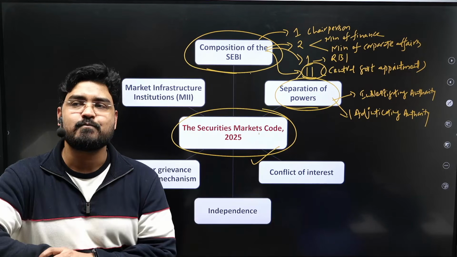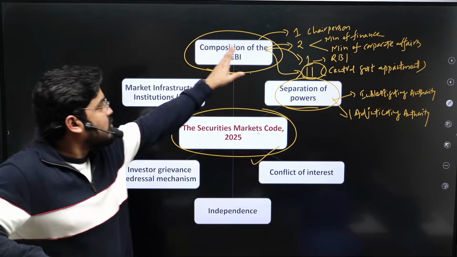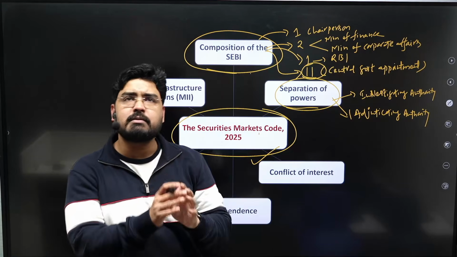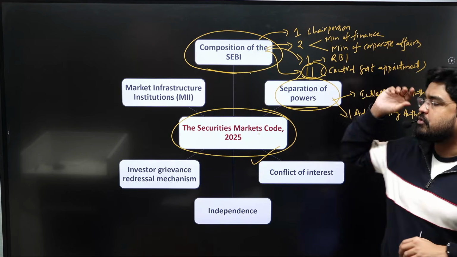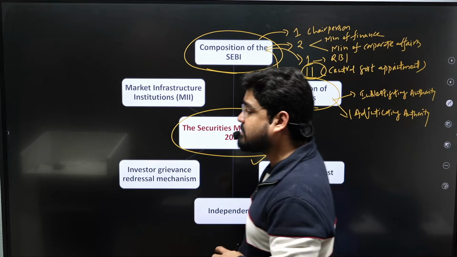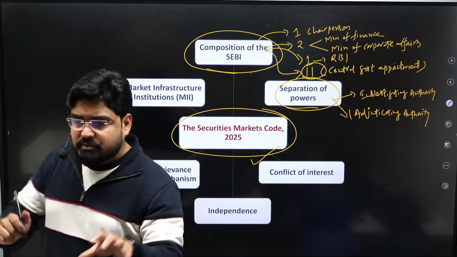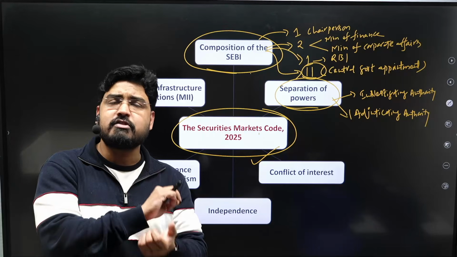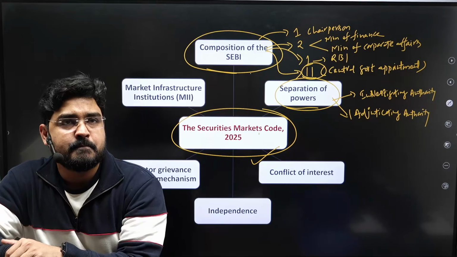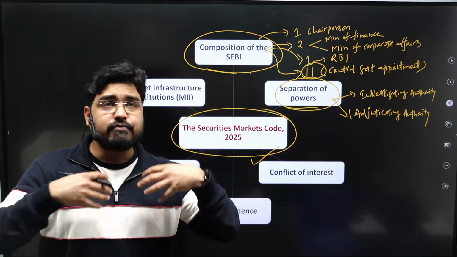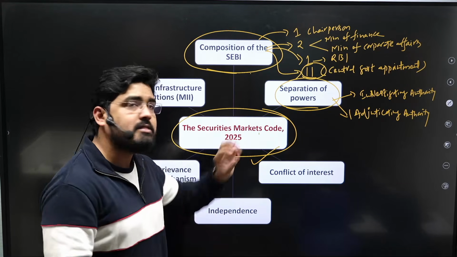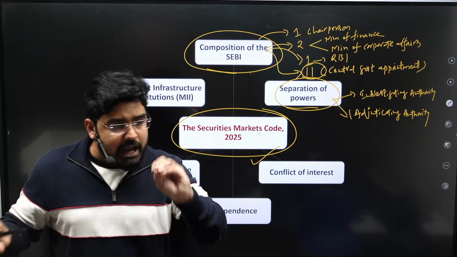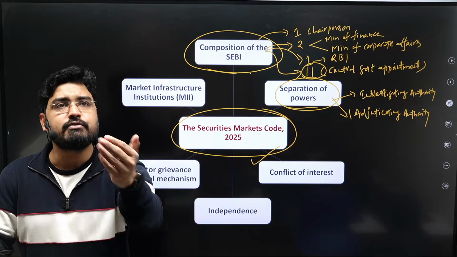and addressing the conflict of interest in the SEBI. See, the SEBI members are appointed by the central government, and some of them are chairperson, and some of them have been appointed by the Minister of Finance and Minister of Corporate Affairs. See, these individuals may have certain financial investments in certain companies. However, such financial investments in any company should be properly declared as and when they become a member of SEBI, to avoid any conflict of interest in the future.